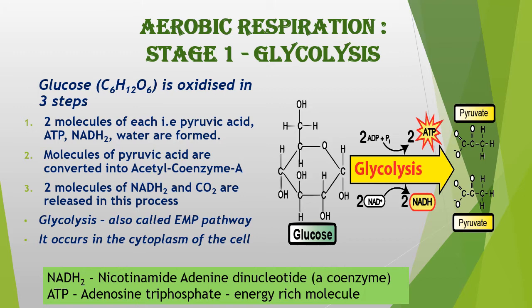Now, glycolysis is also called the EMP pathway. That is, 3 scientists, Emden, Meyerhoff and Parnas, discovered this process called glycolysis, and hence it is named after them as the EMP pathway. Glycolysis occurs in the cytoplasm of the cell, that is the jelly-like liquid substance of the cell.